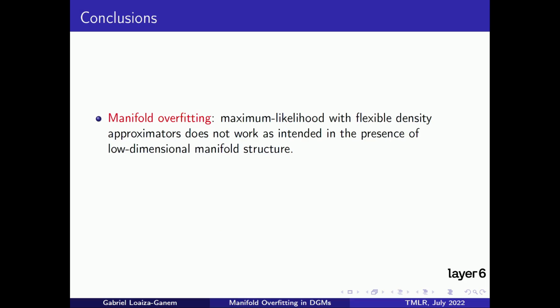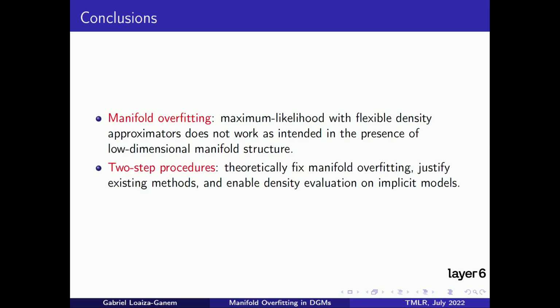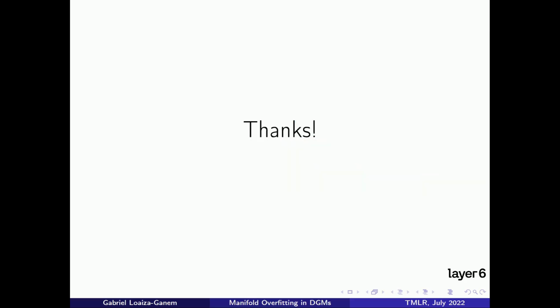In conclusion, our paper studies manifold overfitting, the pathological behavior that arises when using maximum likelihood to train a full-dimensional density to model data on a low-dimensional manifold. And we propose to fix manifold overfitting through two-step models. In addition to addressing manifold overfitting, two-step models enable density evaluation on implicit models and theoretically justify a large class of existing models.